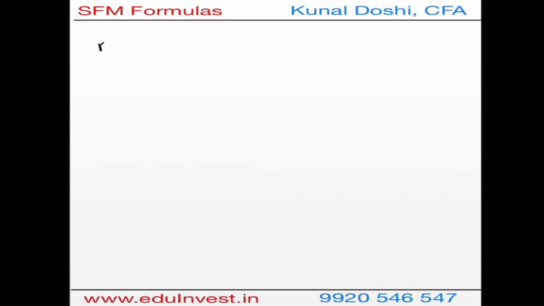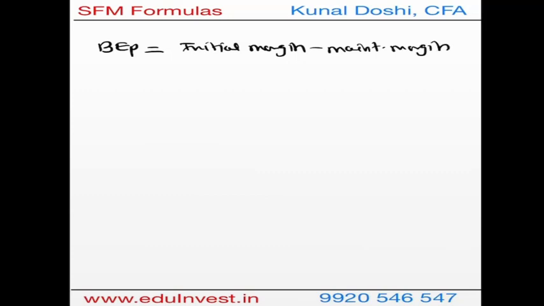Continuing with the margin here, if they are asking you to find a break-even point, the break-even point is actually the initial margin minus the maintenance margin. That's the difference, that's the lowest point. But since it is futures, you will divide it by the lot size. So the lot size will decide the break-even point.